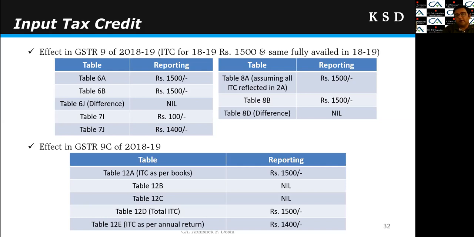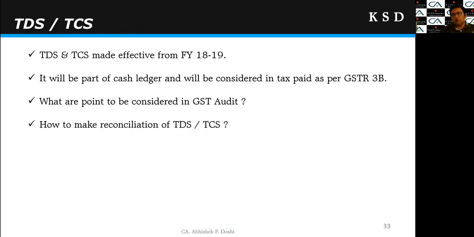See here there will be 100 rupees of unreconciled ITC, right? But I need to make proper disclosure in the notes as to why there is a difference of 100 rupees, right? And there is no scope for reporting reversal of ITC in 12B or 12C. So there is a difference of 100 rupees in table 12 of the GSTR 9C, right? So we have discussed the output tax liabilities and input tax credit various scenarios which may arise in FY 1819.